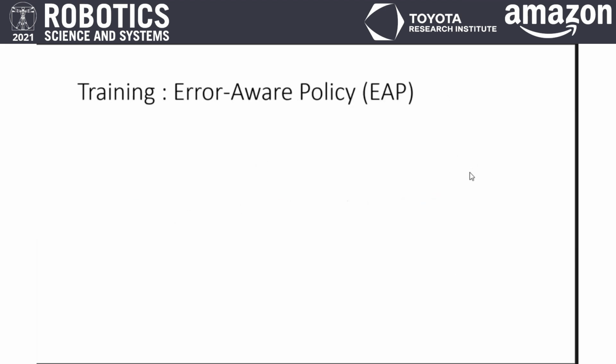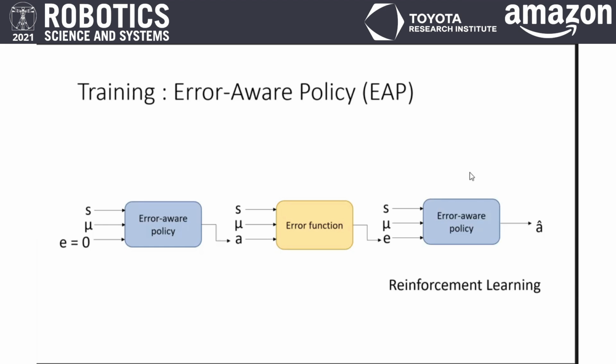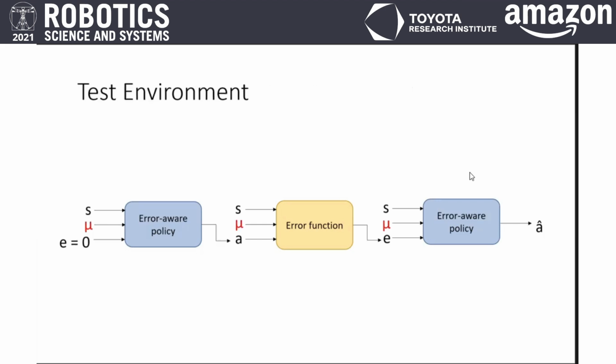To train an error-aware policy, in the validation environment, we first query an action assuming the error equal to 0. We then query the error function to predict the expected state error, and using which we finally compute a corrected action which is deployed to the robot in the validation environment. The policy is then updated using a reinforcement learning step. These two steps, learning the error function and the policy, are iteratively repeated until convergence. In the test environment, we simply use the observable parameters of the test robot.